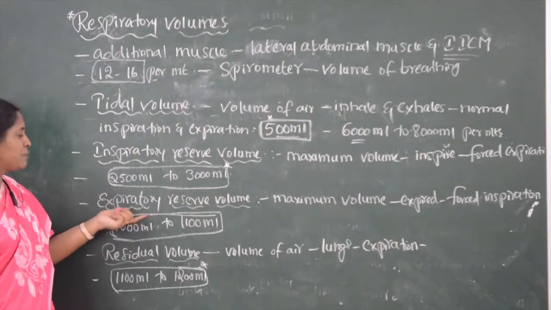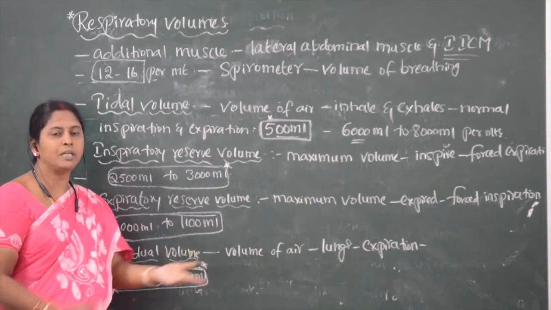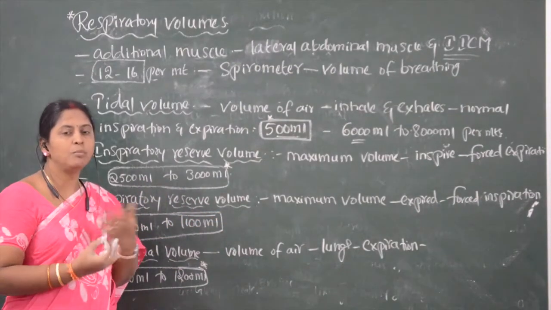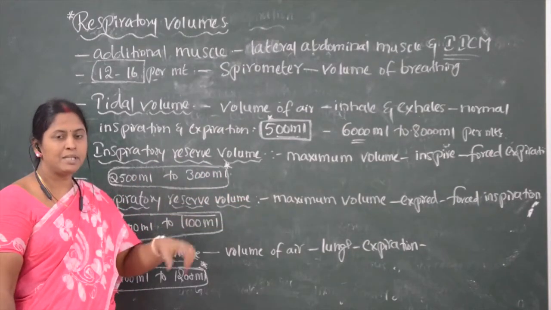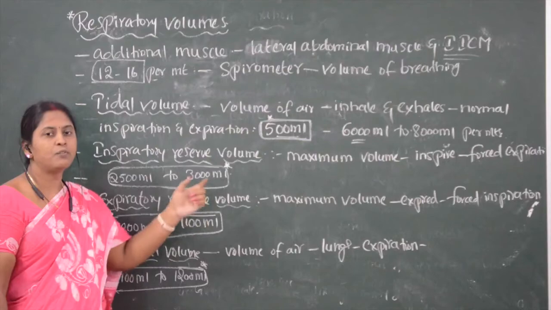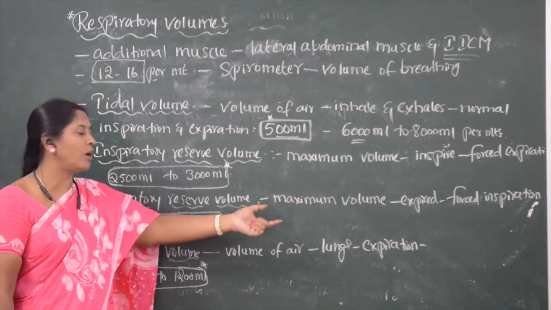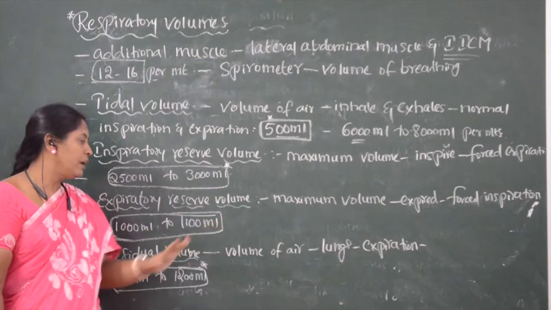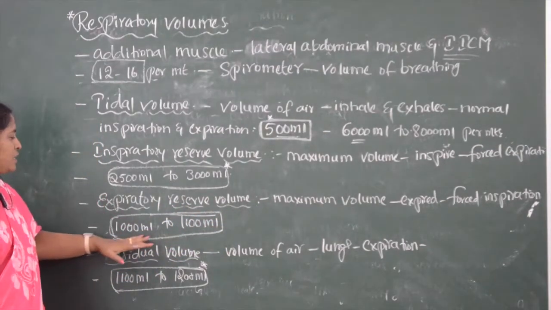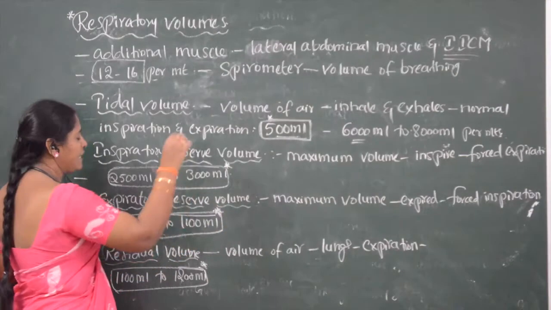Next one is expiratory reserve volume. Expiratory reserve volume is the maximum volume of air a person can exhale after forced inspiration, in addition to the tidal volume. Expiratory reserve volume ranges from 1000 ml to 1100 ml.